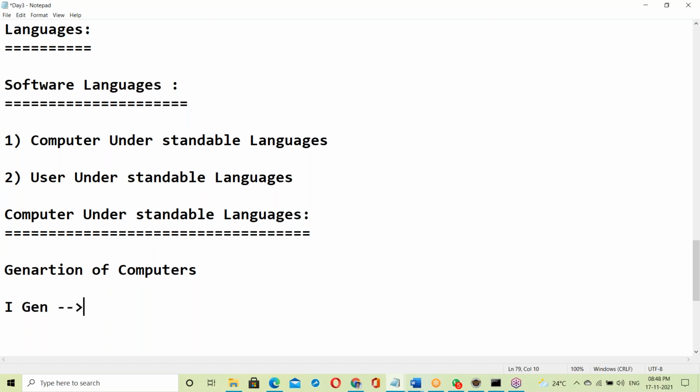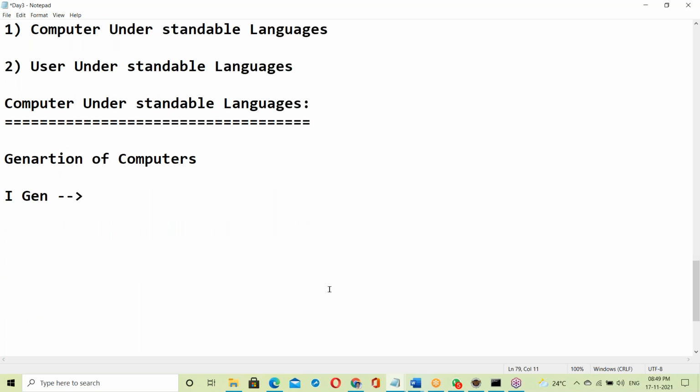First gen. What is the first generation of computer? Suppose electronic case, maybe some idea about this. Yes, not only electronics, everyone must have this knowledge of generation of computers. See, all that history I will explain in your classes. Lot of information I can give you. No worry.